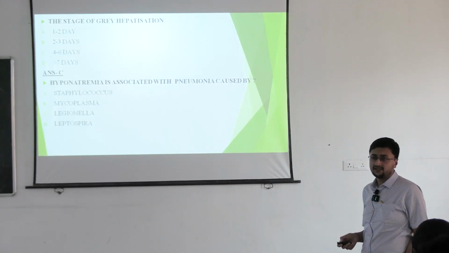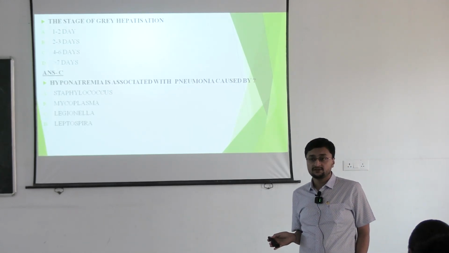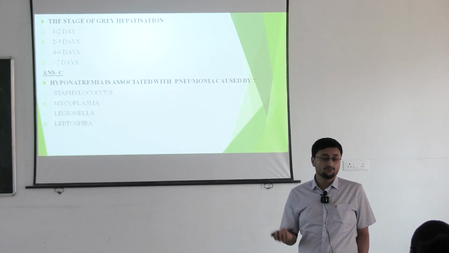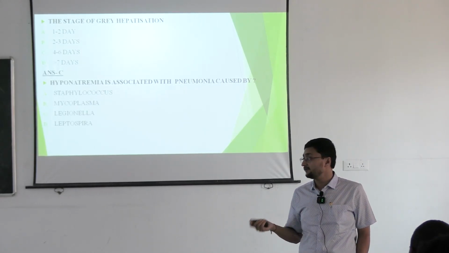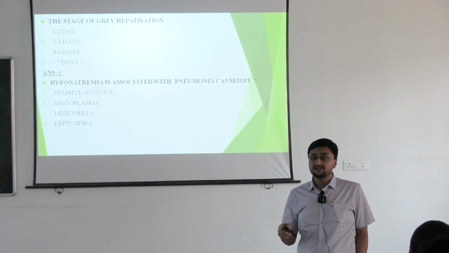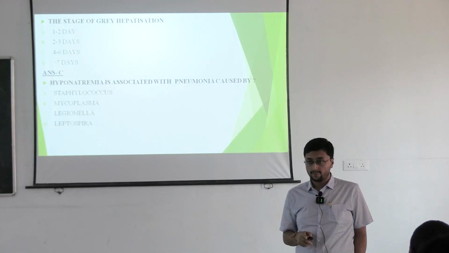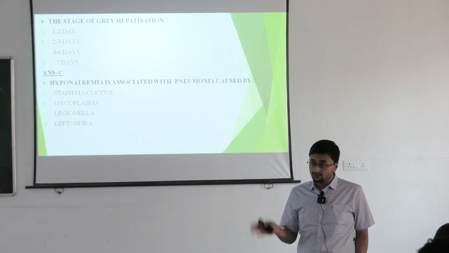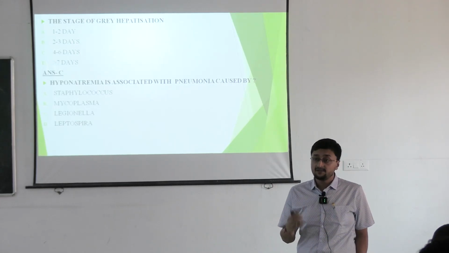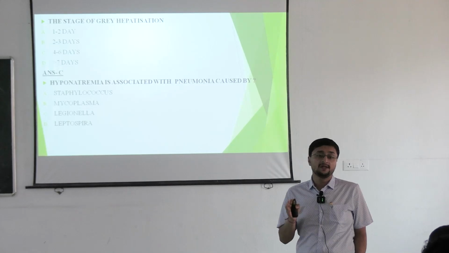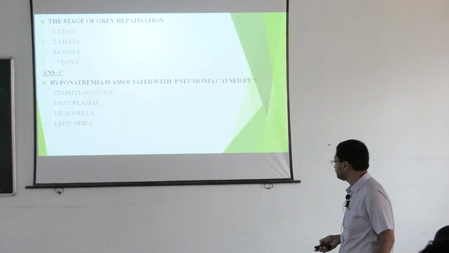And what about leptospira? What is the other name of leptospira pneumonia? So this is icterohemorrhagic fever. I told you, pneumonia along with jaundice, if the patient has pneumonia along with jaundice and patient is having hemoptysis, then you must rule out leptospira. Okay.